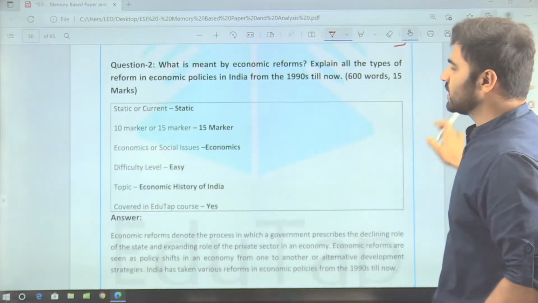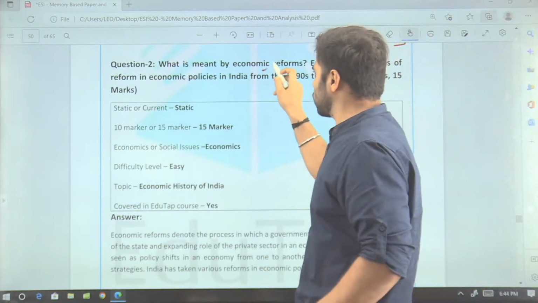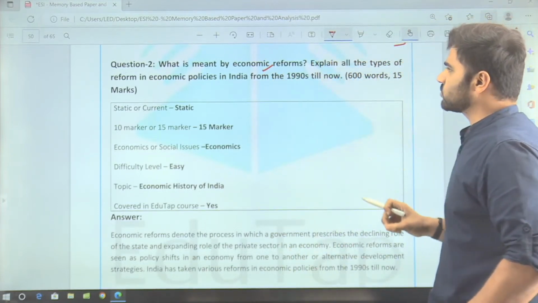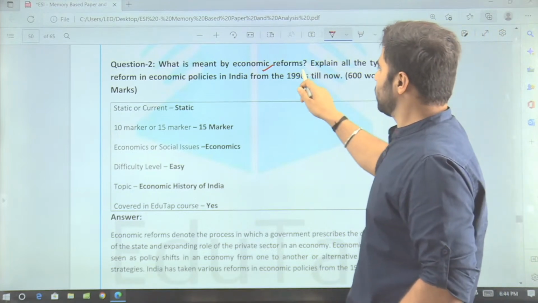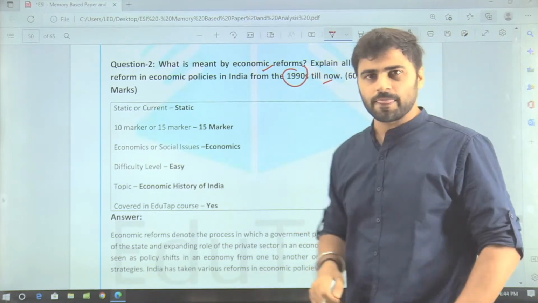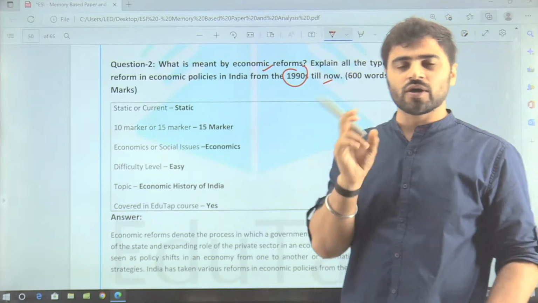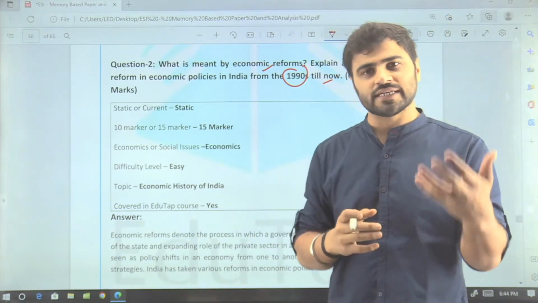So question number 2 is a straightforward question: what is meant by economic reforms? Explain all the types of reform in economic policies in India from the 1990s till now. Right? So quite a straightforward question. You do not need to apply your logic. If you know, you can answer it very well.